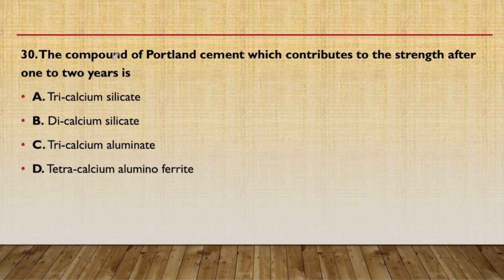Now 30th question. The compound of Portland cement which contributes to the strength after 1 to 2 years is. The compound that contributes strength after 1 to 2 years means it takes a lot of time to gain strength. Usually all these three, tricalcium aluminate, tetracalcium aluminoferrite and tricalcium silicate, take strength within 28 days. So the answer will be dicalcium silicate, that is C2S.